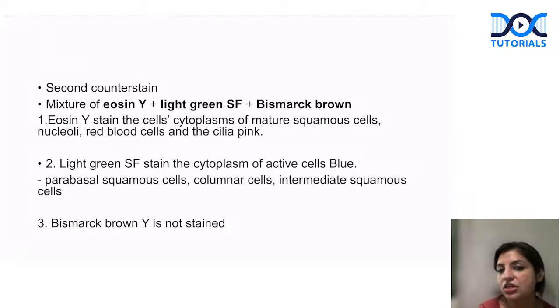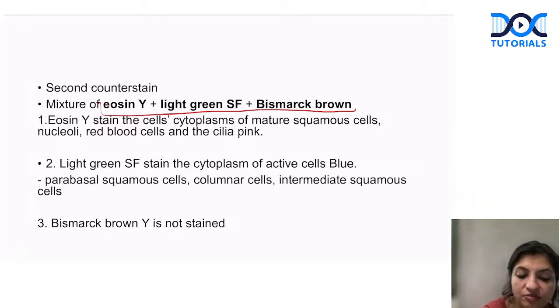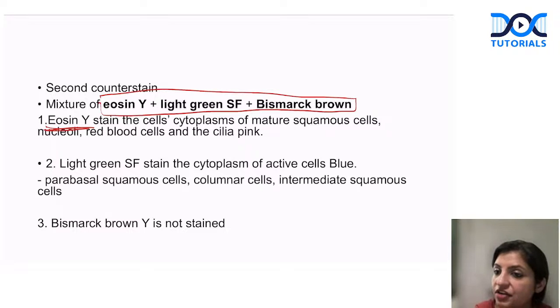Then we put the third stain, which is a mixture of 3 things: eosin Y, light green SF, and Bismarck brown Y. Eosin Y basically identifies all the mature squamous cells and gives a pink color. Then we have light green SF, which identifies the blue colored cells, so parabasal, columnar cell, intermediate squamous cell. It will give you the blue color. Bismarck brown Y does not give the stain, but it is important for the viability of using eosin Y and light green. It is just present for the crispness, for the viability. That is why it is added.